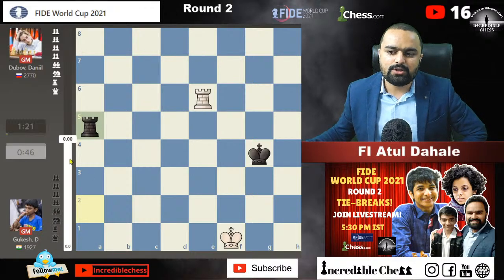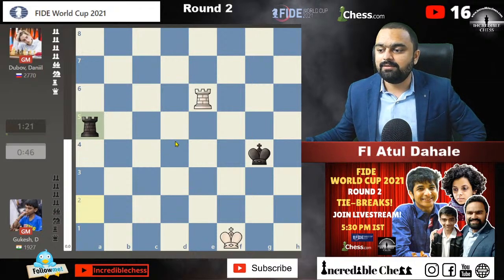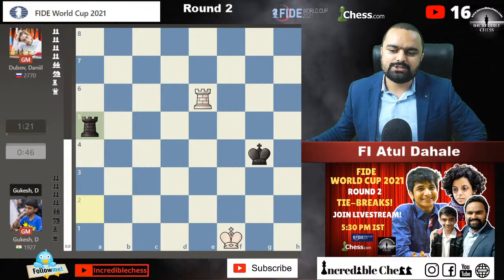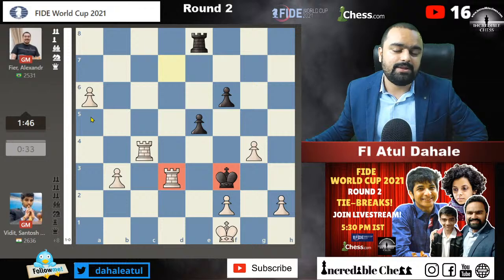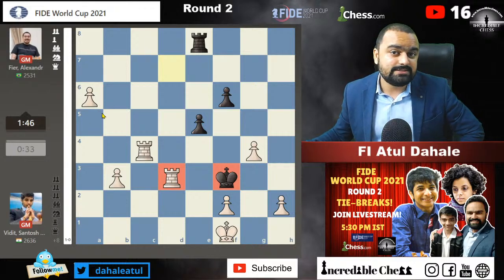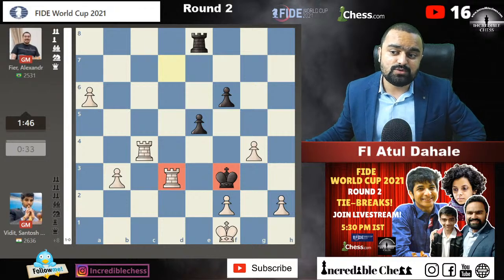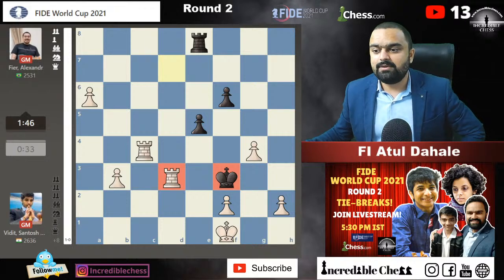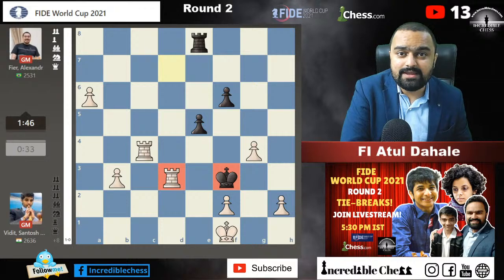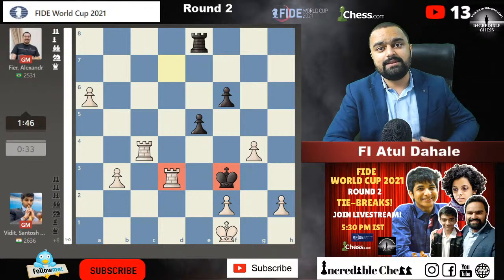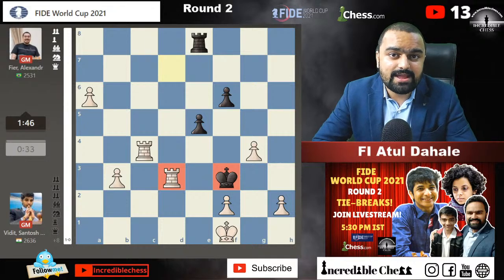The game has been drawn. All our important games are over, guys, and they agreed to a draw. Gukesh's run is over. Vidit Gujrathi is the only player who has qualified for the third round in these tiebreaks. There were 3 tiebreaks which were important for us, but okay, we were expecting more. Our youngsters are playing against pretty strong players. We still have 2 more youngsters playing in the third round, Praggnanandhaa and Nihal Sarin.